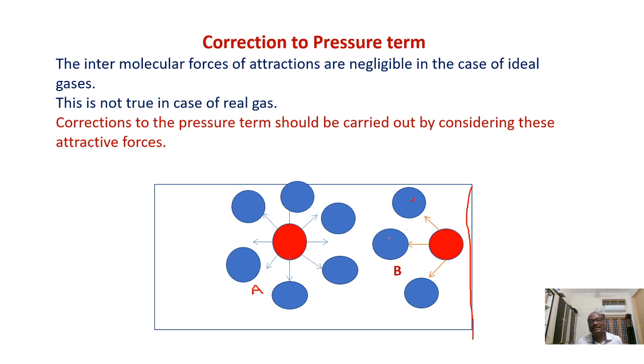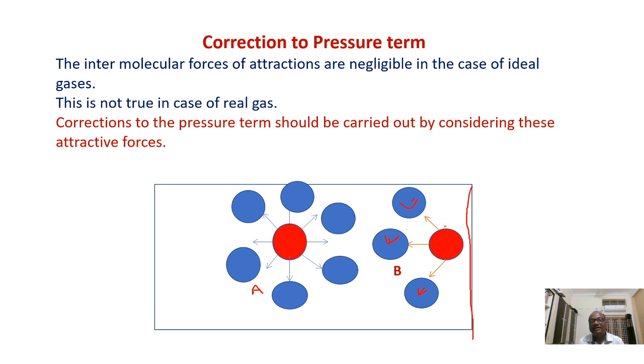These molecules are attracting the molecule which is colliding on the wall of the container. Or we say these molecules are dragging this molecule which is going to collide on the wall of the container. So what happened?